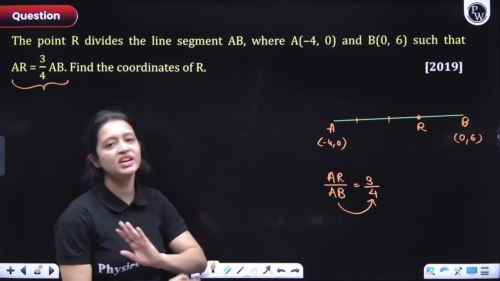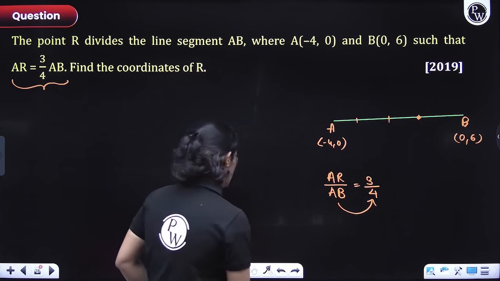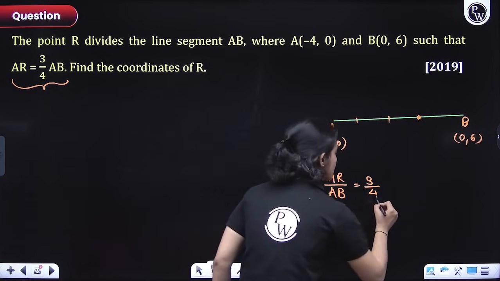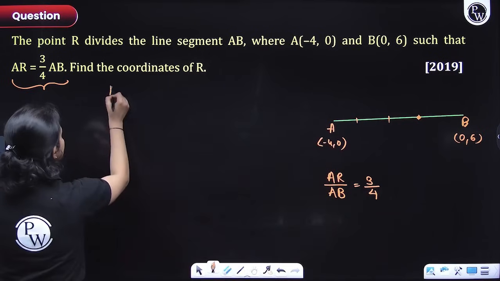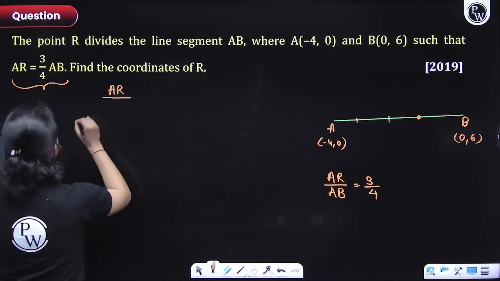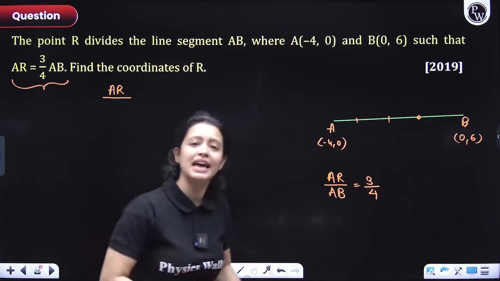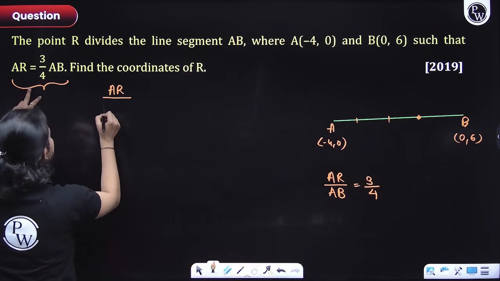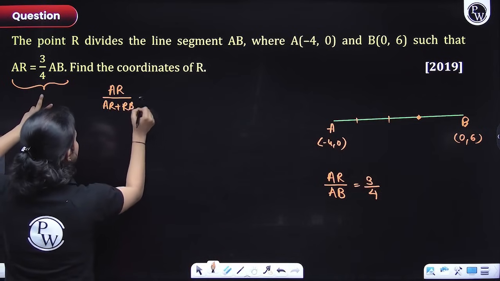If you did not understand this, and you're thinking, ma'am, we'll get confused, I don't think I'll be able to do it in the exam like this, then no worries. If you are confused, what you can do is rewrite it. I'll write it here. AR. Now I need RB. I don't need AB. I need AR by RB. So I'll break down AB as AR plus RB. This is equal to 3/4.